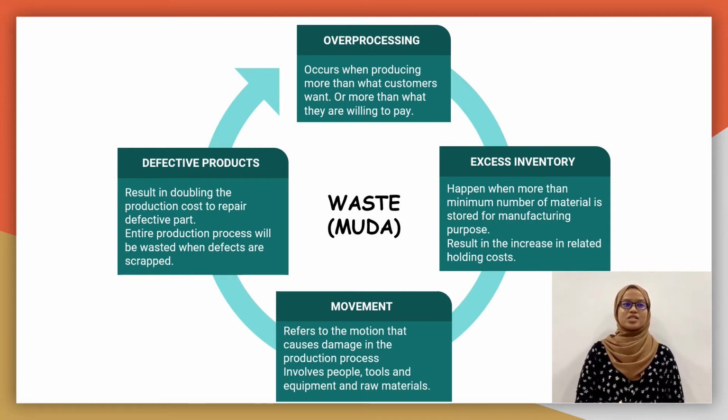The fifth waste is excess inventory. This waste occurs when more than the minimum amount of raw materials is stored for the manufacturing process. This will result in an increase of holding costs such as storage costs, labor, and also insurance. The best option to reduce this waste is to use just-in-time (JIT) in their inventory management.